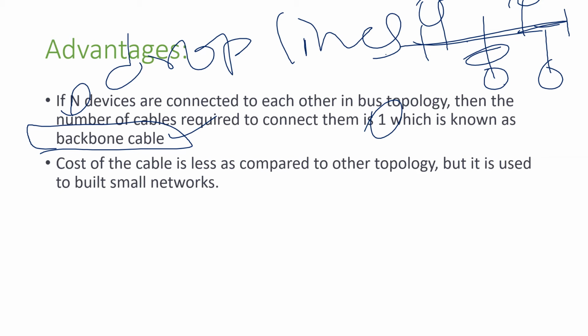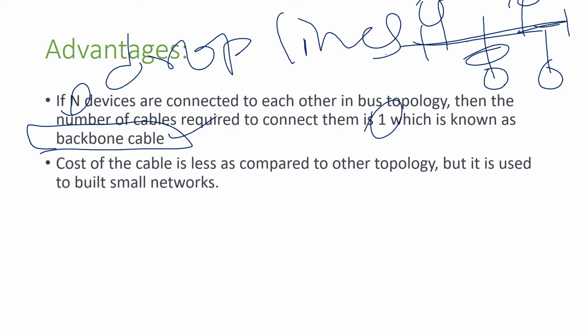Star topology has fewer cables, since all devices are connected to a single hub, but in bus topology devices connect directly to a main cable. So we reduce the number of cables and also decrease the cost of the network.